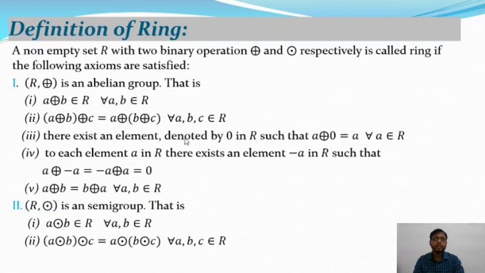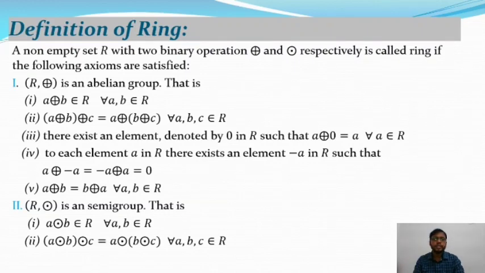So in the binary operation plus, 0 is the identity element, and in the binary operation dot, that means multiplication, 1 is the identity element, and 0 lies in the real numbers. So 0 is the identity element with respect to addition, so the identity element exists in R.